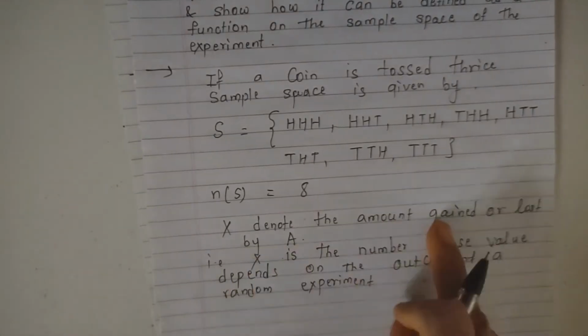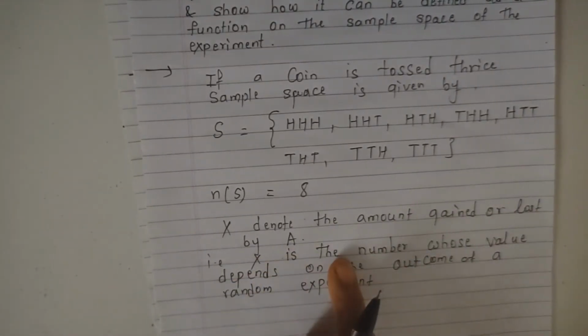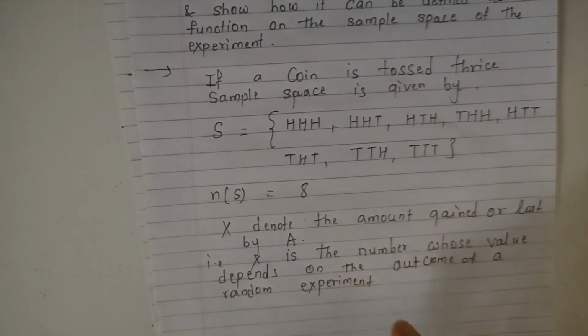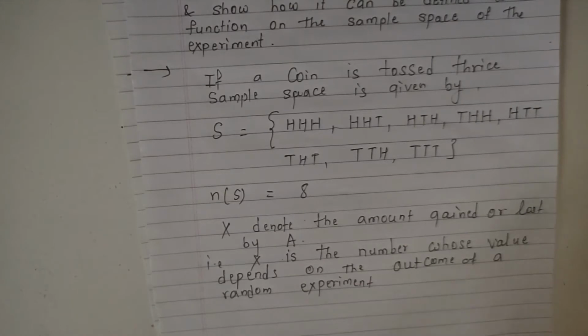Here X is the amount, that is, X is the number whose value depends on the outcome of the given random experiment. So X is a random variable.